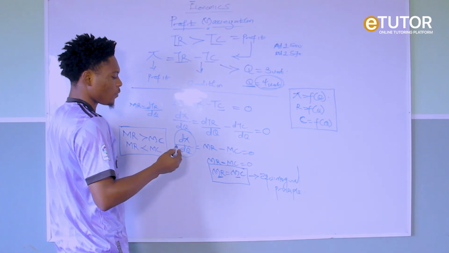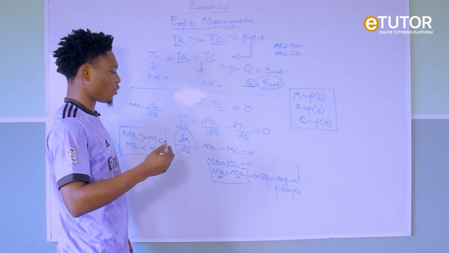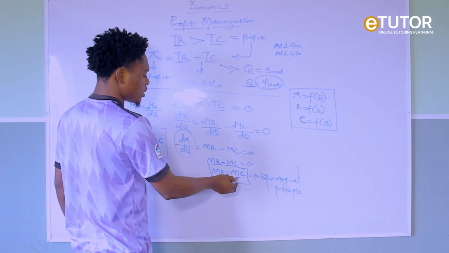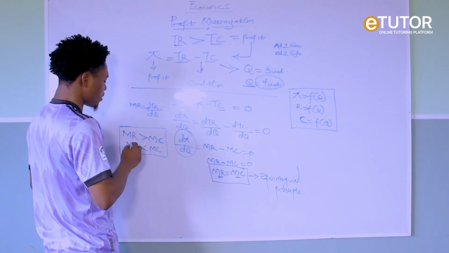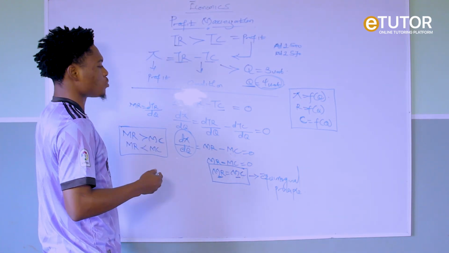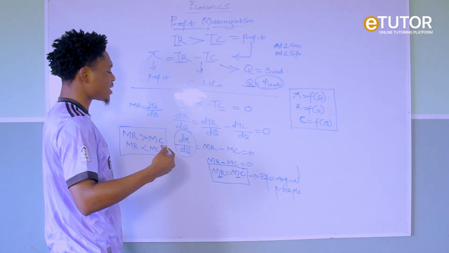Don't forget that for a firm to be at equilibrium, where profit is maximized at a given quantity, the MR and the MC must be equal. So when MR is greater than MC, or MR is lesser than MC, what action must a firm take?